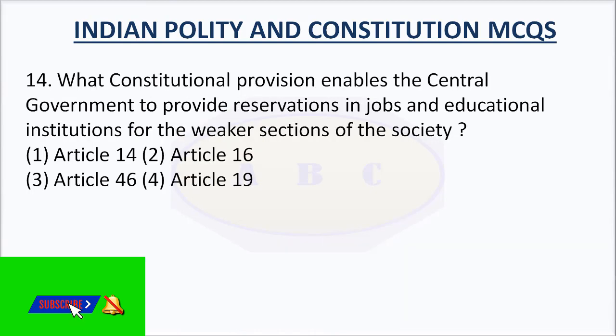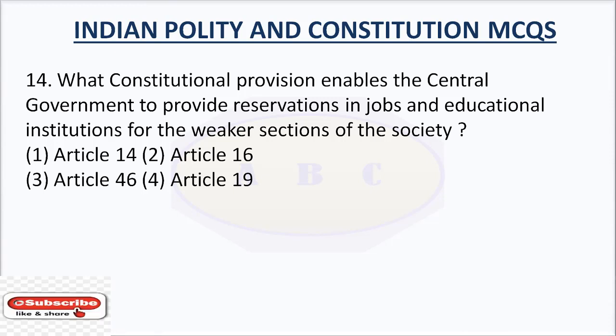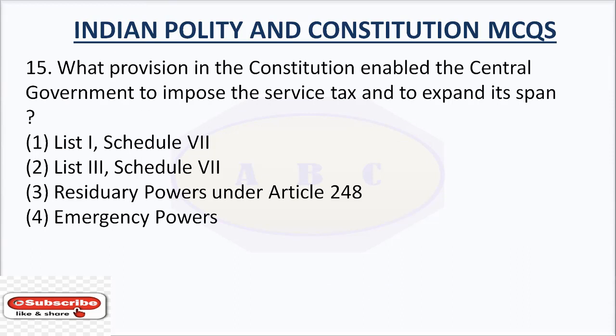Question number 14. What constitutional provision enables the central government to provide reservation in jobs and educational institutions for the weaker sections of the society? Option number 1, Article 14. Option number 2, Article 16. Option number 3, Article 46. Option number 4, Article 19. The answer is Article 16.